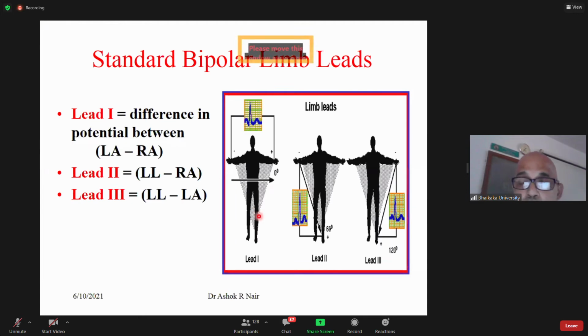Now, if we observe it very carefully, it's a closed circuit. In 12th standard in school, we studied closed circuits. If you have a closed circuit, what is Kirchhoff's law? You remember Kirchhoff's law? Anybody?